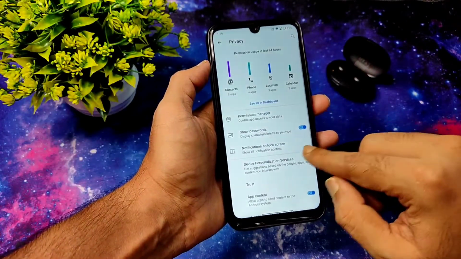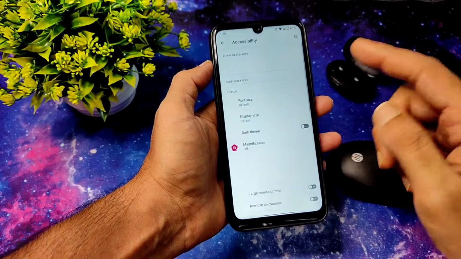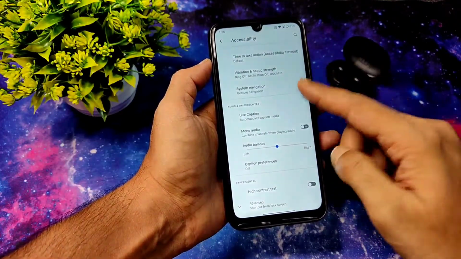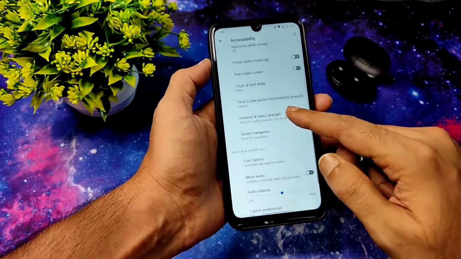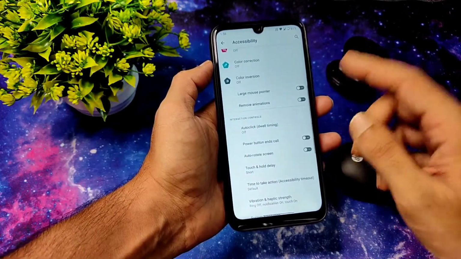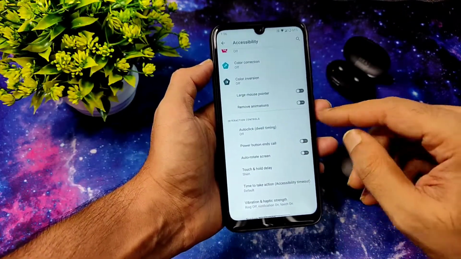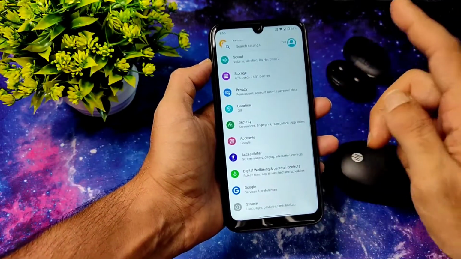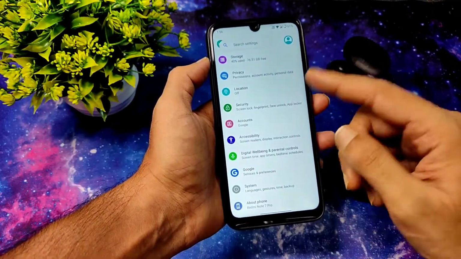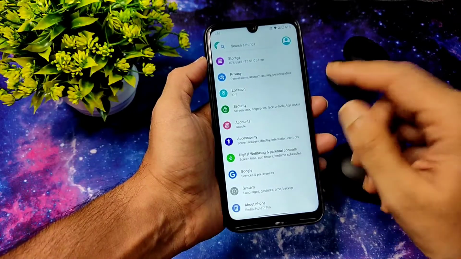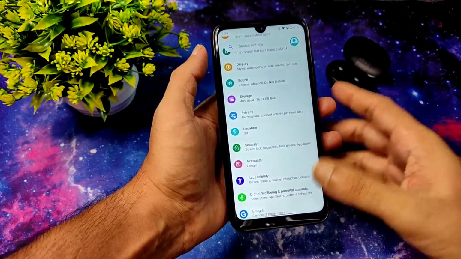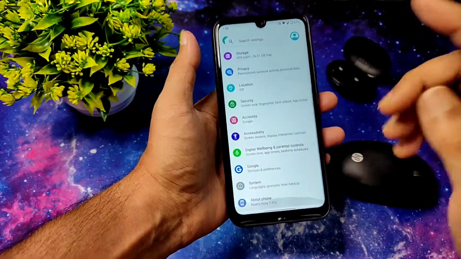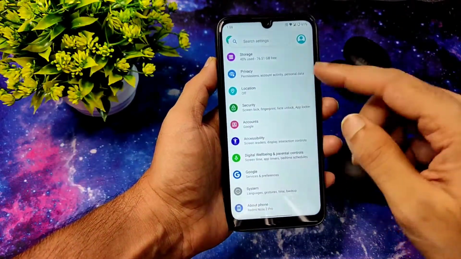And privacy settings, everything same. Accessibility menu, what happened, I don't know. In the previous ROM also it's not there, here also it's not there. The menu which needs to be used as a shortcut is not present in this ROM. If you want to use that, it is missing in this ROM. And this is Fork 18.1 LineageOS version, latest October build on this Redmi Note 7 Pro.